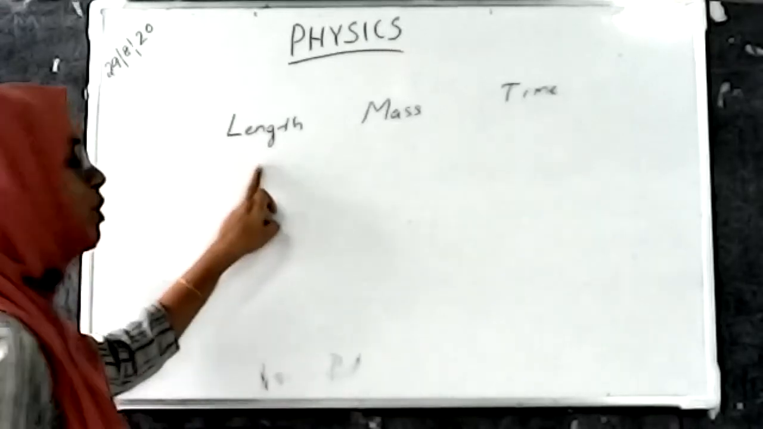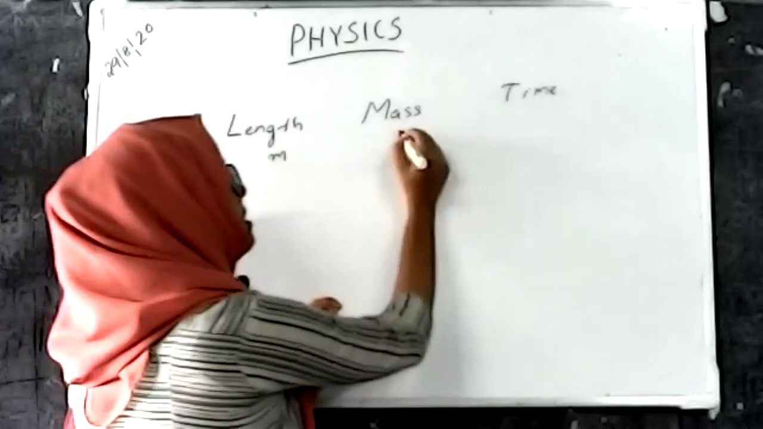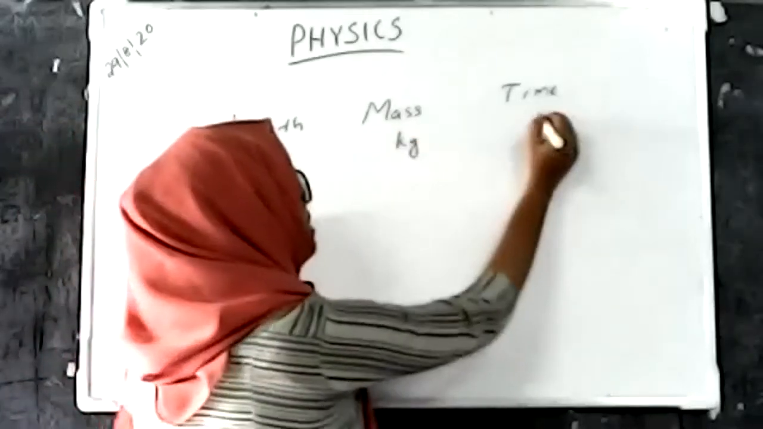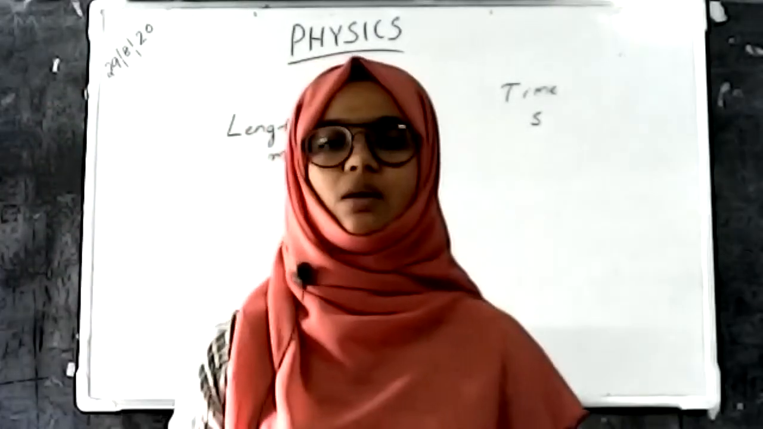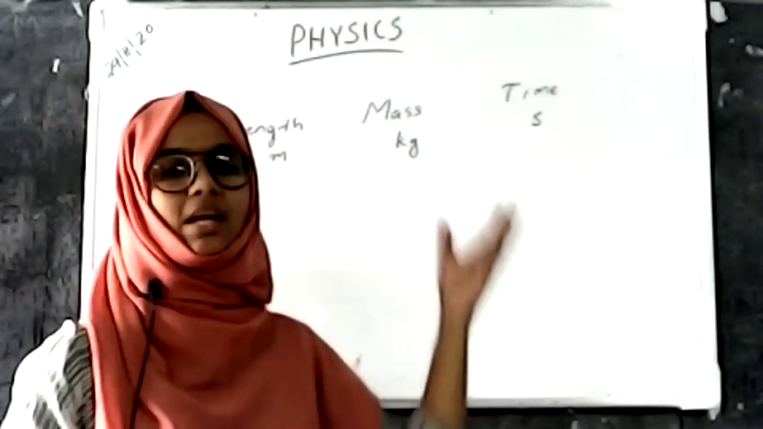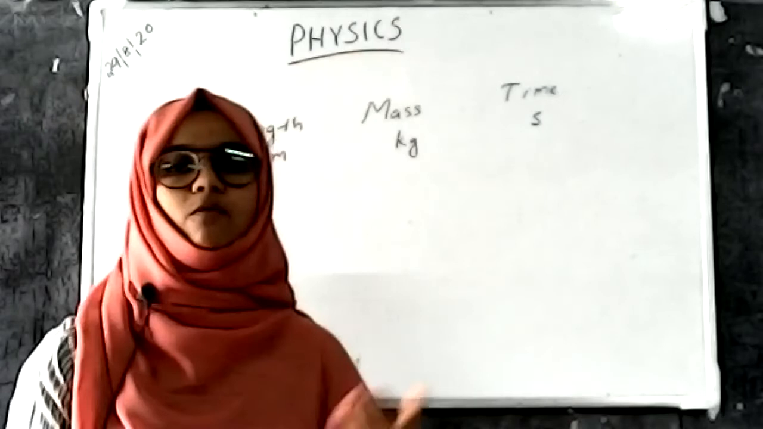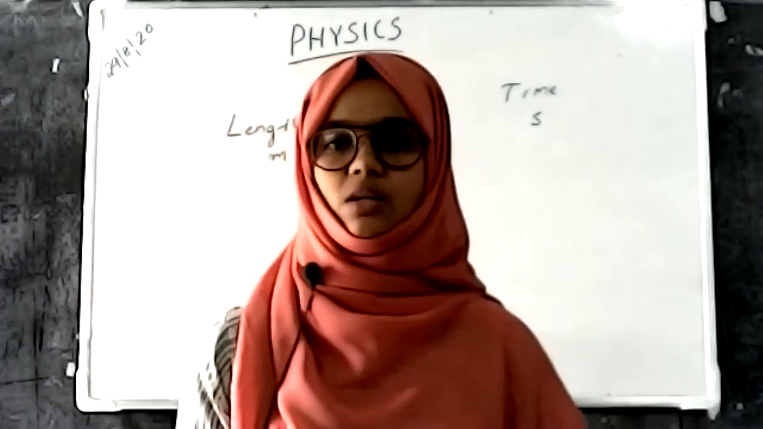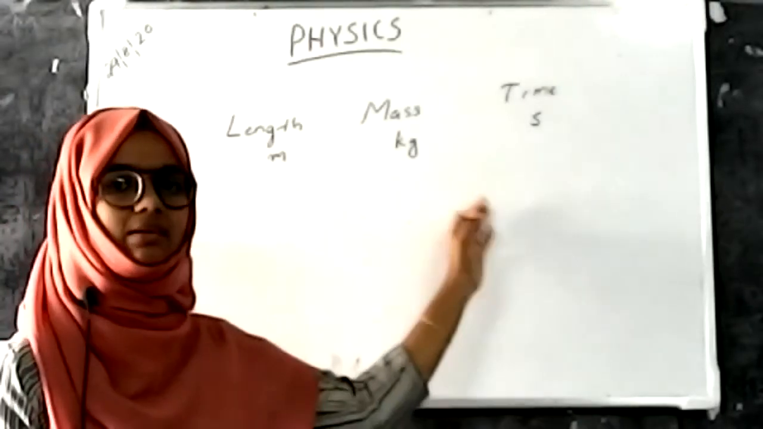The basic unit of length is the meter, mass is the kilogram and time is the second. There are many other quantities in physics other than length, mass and time. That is current, velocity, area, volume. There are so many physical quantities. Some of those quantities we have discussed: length, mass and time.